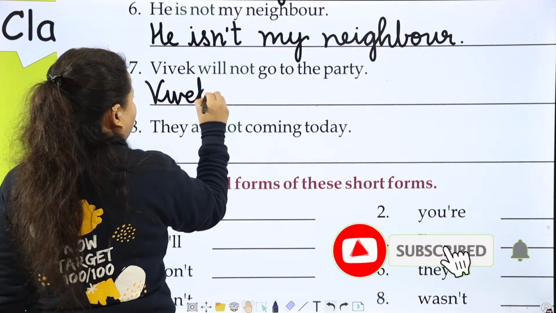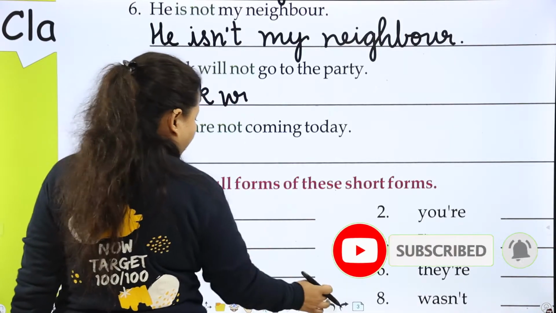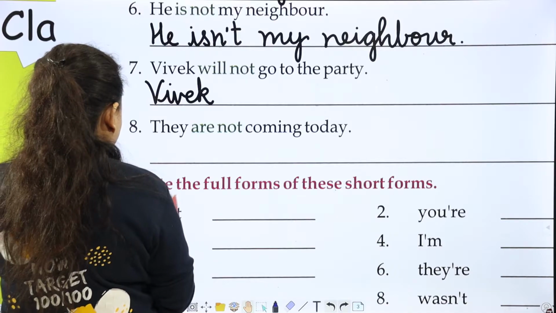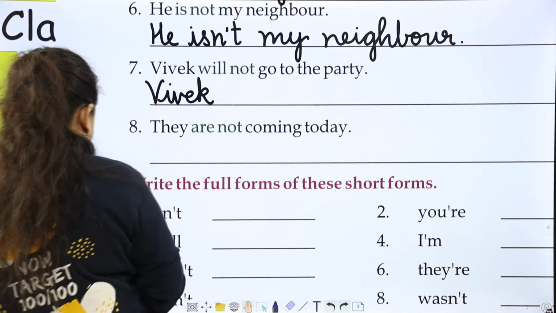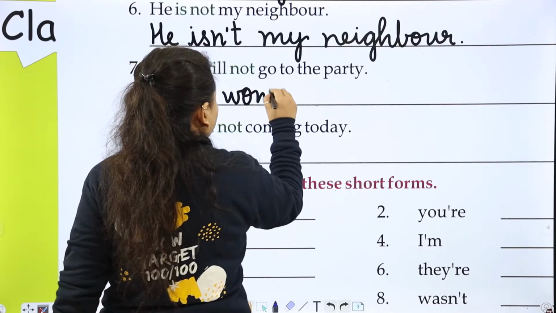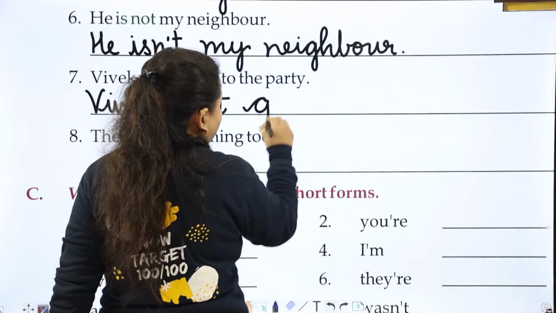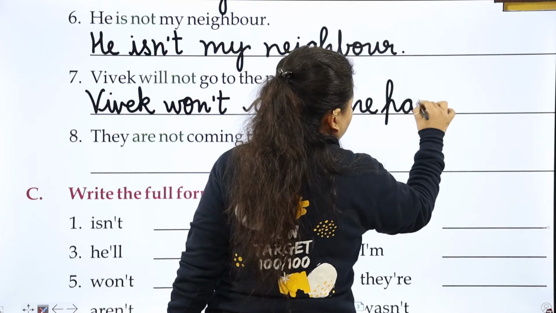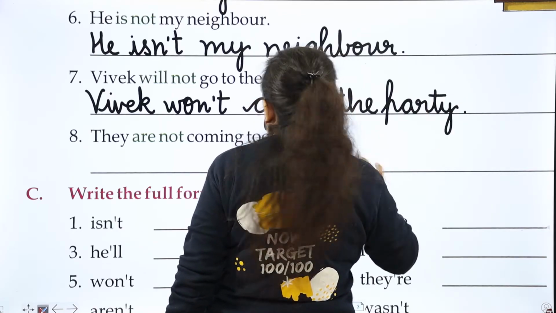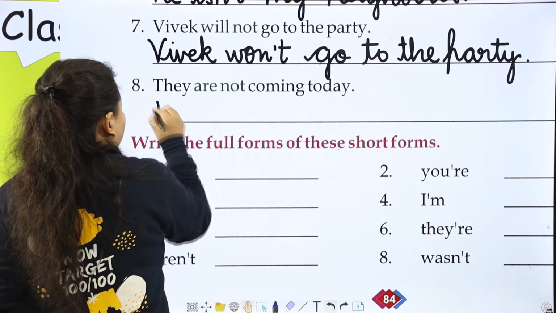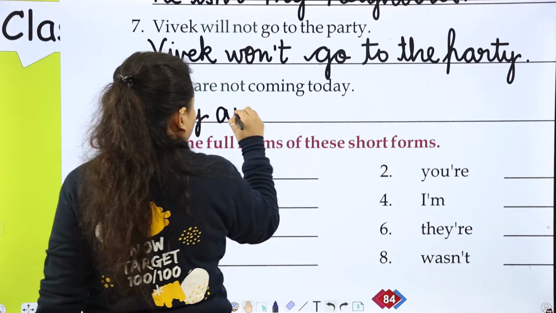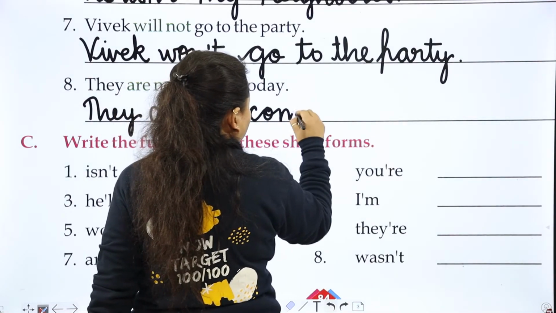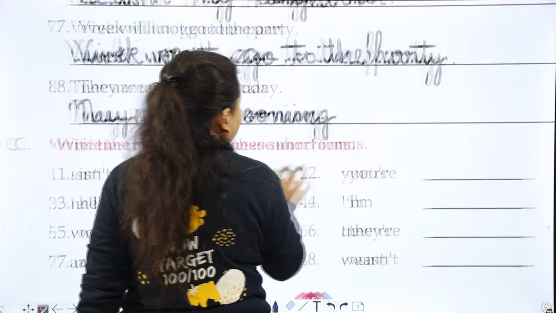So Vivek will not, it means won't, go to the party. Next is they are not coming today. So they aren't coming today.